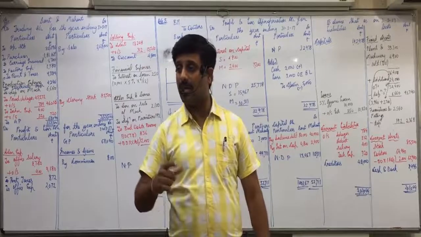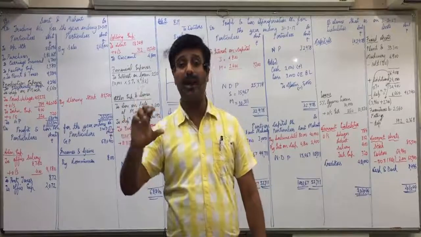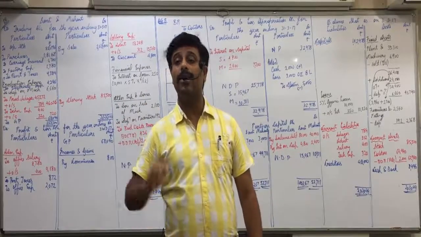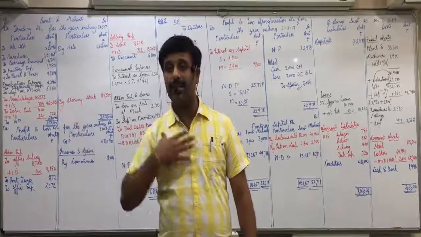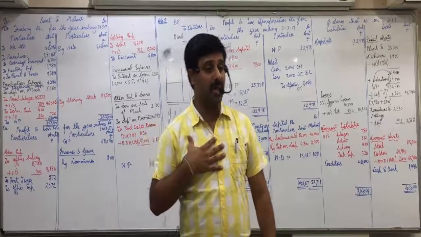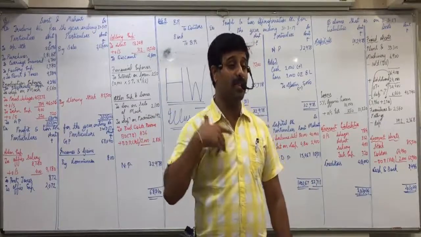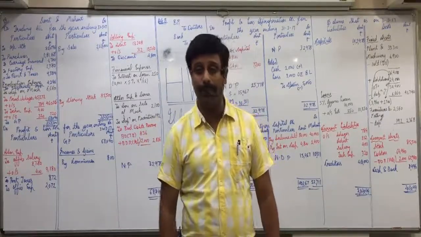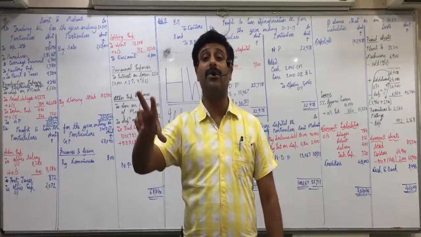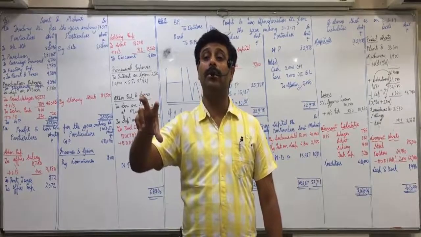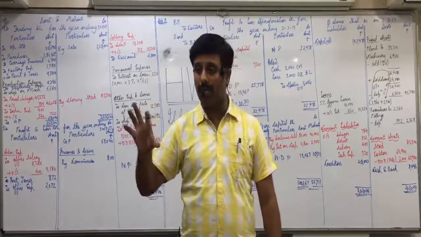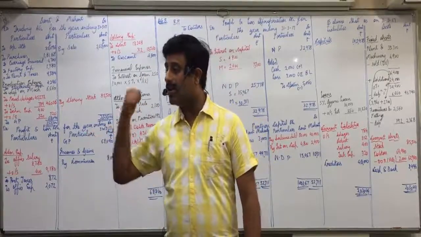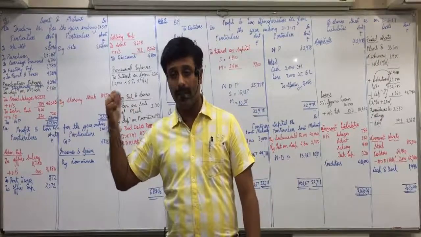If the bill is dishonored, then we reverse the entry. But what cannot be reversed? Discount, because it is interest charged by the bank. It is their income. They have given us the money in advance. So if the bill is dishonored, we have to bear that interest expense because we used that money for 2-3 months. So discount is something which cannot be reversed. In dishonor, normally we reverse the things. Discount I am not writing because it cannot be reversed.